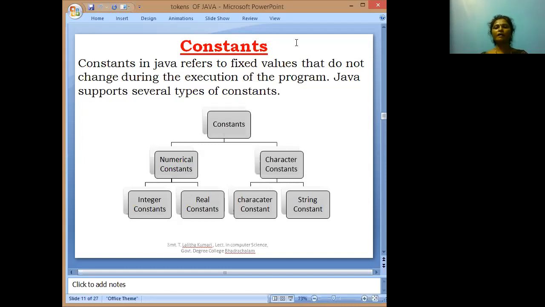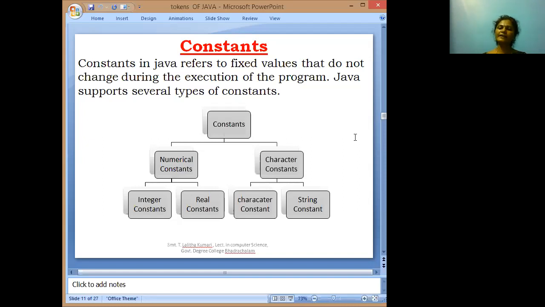Once again, constant means during the execution of the program, the values do not change. So those variables are called constants. Constants have some fixed value, meaning throughout the program the values do not change.